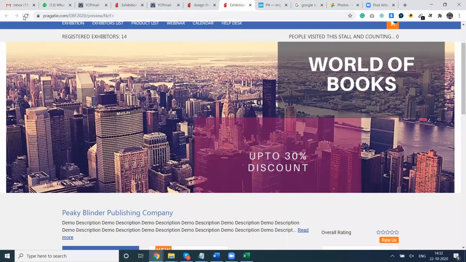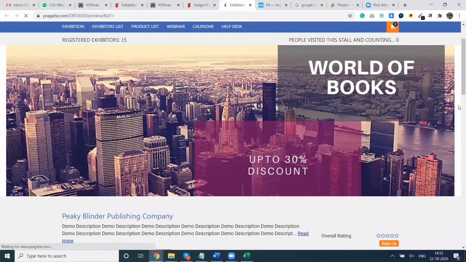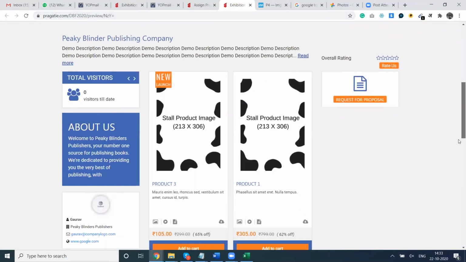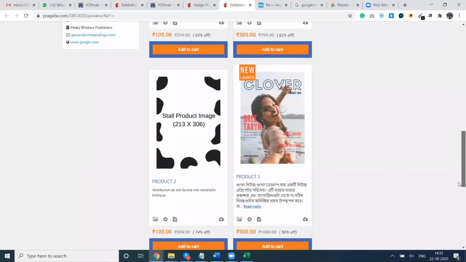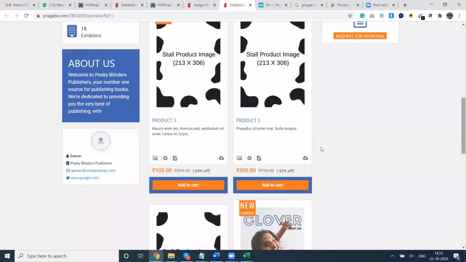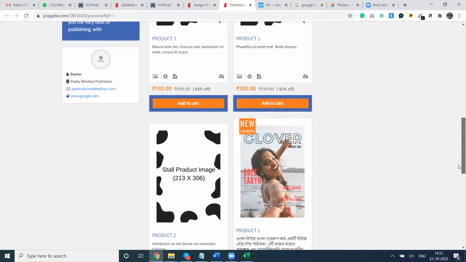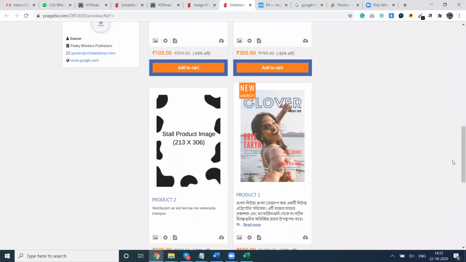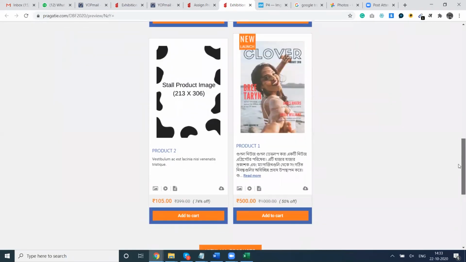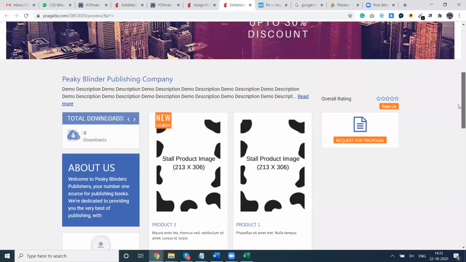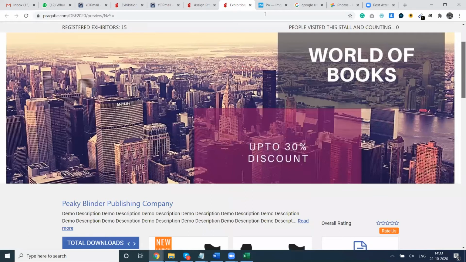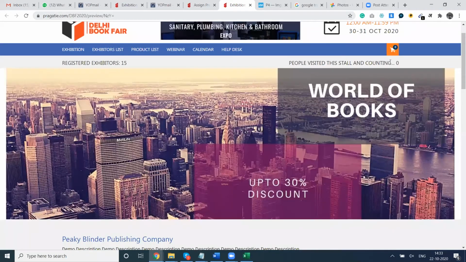This is our preview page. I will refresh it, and you can see all the products are now listed here. You can see product number 3, whose description was Morris Anim Leo, is now appearing as product number 1, and product number 1, which we earlier uploaded manually, is now appearing at 4th position. So this is how this entire setup needs to be done. There are a few more features which I want to highlight today for everybody's convenience.